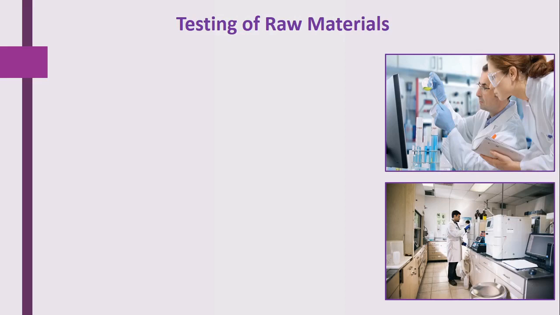So here we'll see testing of raw material. In this picture you can see the quality control department staff doing the testing on the raw material with the help of various chemicals, and in the second picture you can see the various sophisticated instruments which are used for raw material testing. So why is testing done on the raw material? In simple words, to check the purity and quality of that particular raw material.